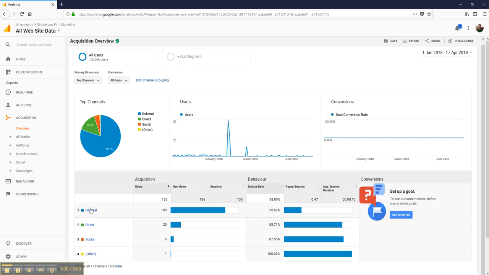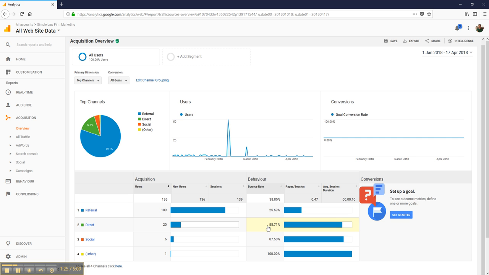So we can click into each of these and get a little bit more detail, which we might do in a minute. Again, what I look at here is the bounce rate. You can see that there are always big differences between the source of traffic and the bounce rate. For example, you might be running some Google ads and you might see that paid ads bounce rate is far lower than, say, organic search, which is people just coming from Google.